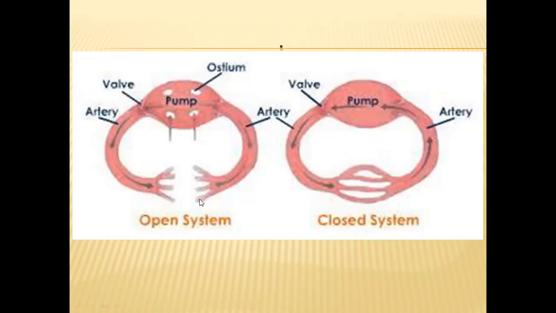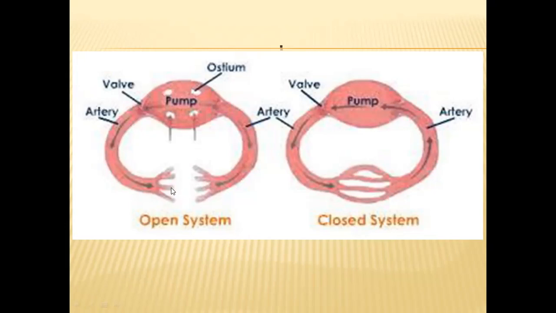In the open circulatory system also, we can see these three components. One is a pumping organ, the heart; second, arteries, the blood supplying vessels; and the third, blood collecting vessels, veins. Blood also will be there. Here, the difference is that we can see two arteries.